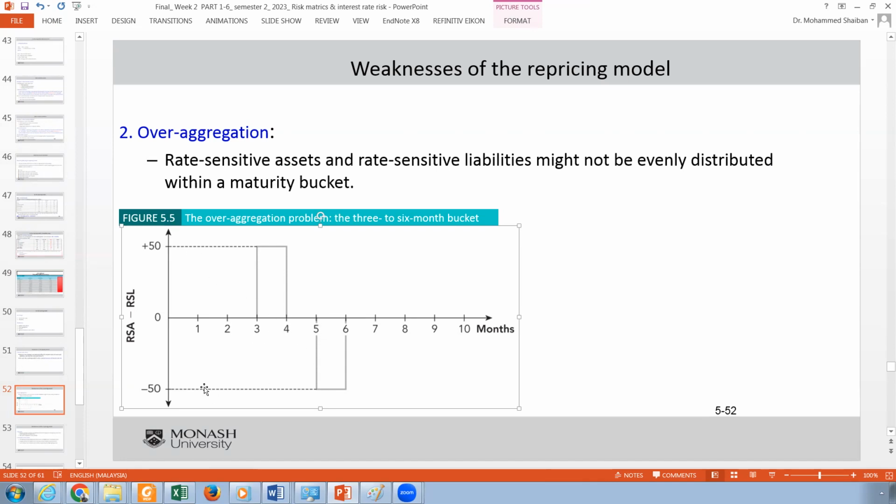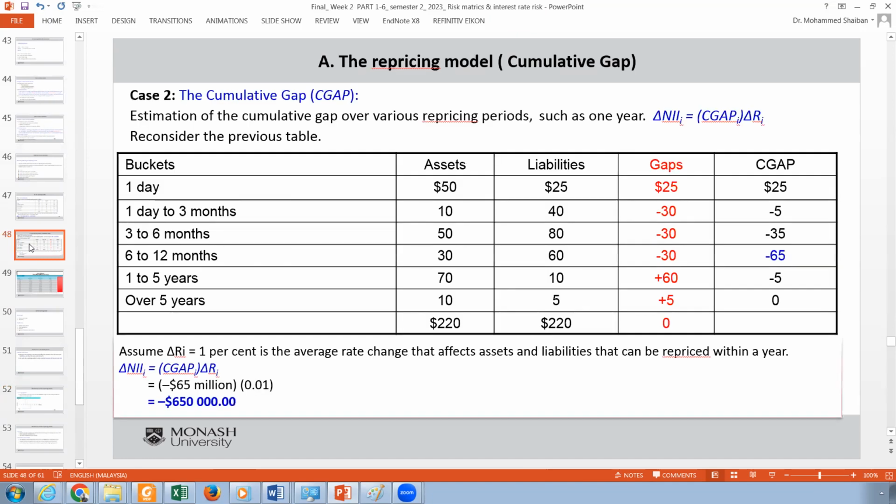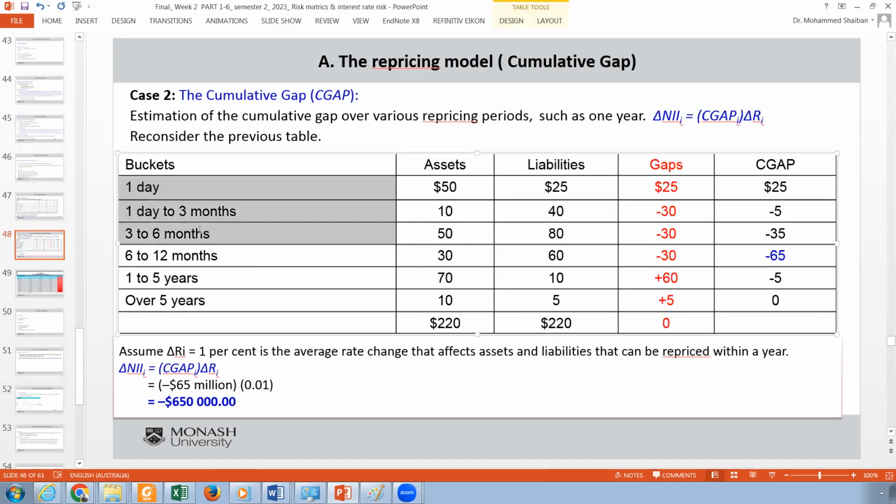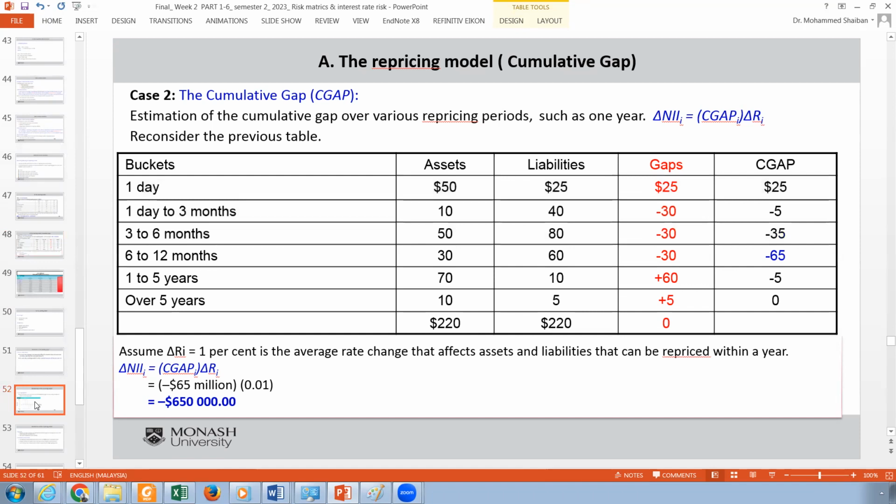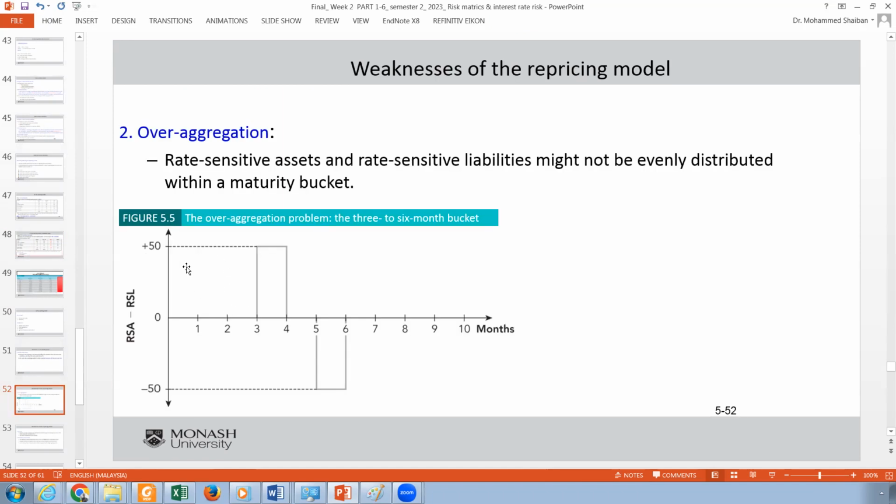But in month 5, it can go to minus 50. And this is minus 50 in month 6. So if you are using this horizon, up to 6 months, actually you are ignoring what's happening during those months.